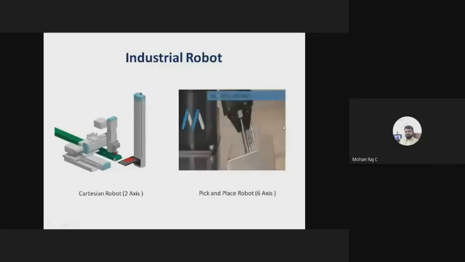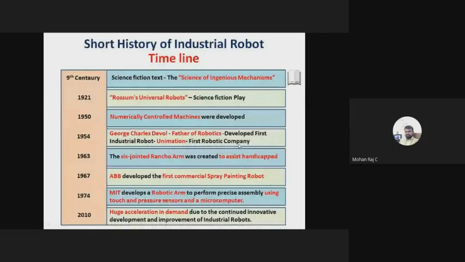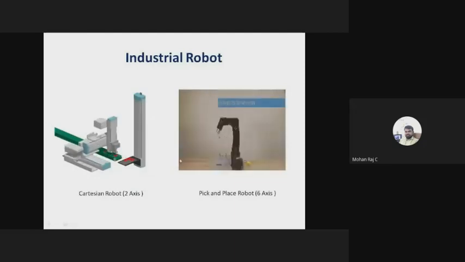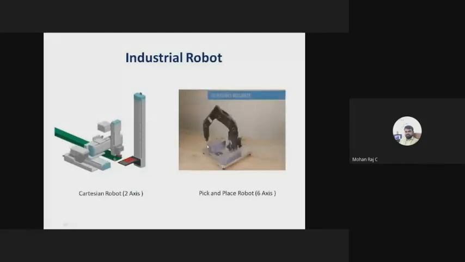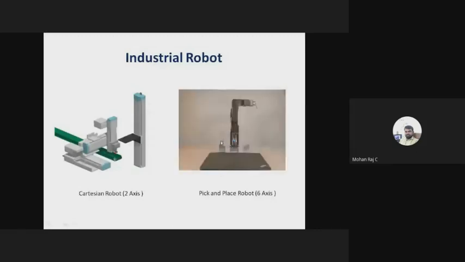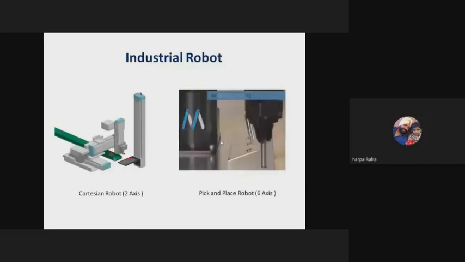So it is a pick and place robot, right? This application demands only 2 axes. That's why they have installed these kinds of machines. But if your application demands pick and place, some painting and welding applications, you have to carefully choose the number of axes.